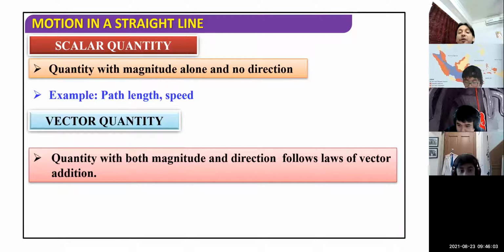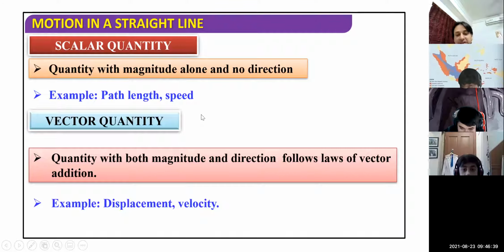But on the other side, if I say velocity, that you are driving a car with a speed of 80 kilometer per hour, then you have to specify that the car is going towards Mall of Indonesia, toward South Jakarta. It is going in one particular direction. That direction is very important for a vector quantity. That is the meaning of it: a vector quantity always has a direction. Examples are displacement and velocity. So let me move to the other slide.